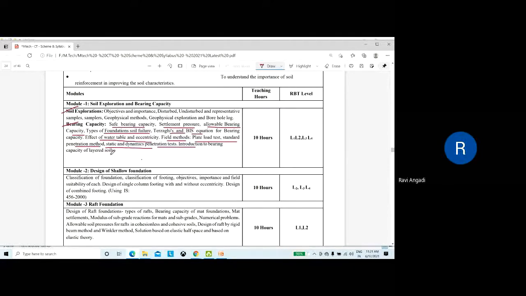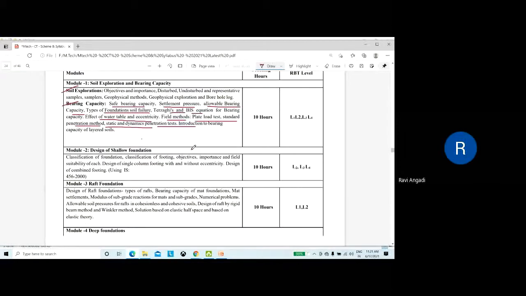Is it okay? Okay, just the field methods, you have to write the procedure. If they ask what is a plate load test, how it is conducted, you have to write the procedure. You can refer to any textbook or download from the net. You will get the plate load test procedure and all. So that I am leaving to you.